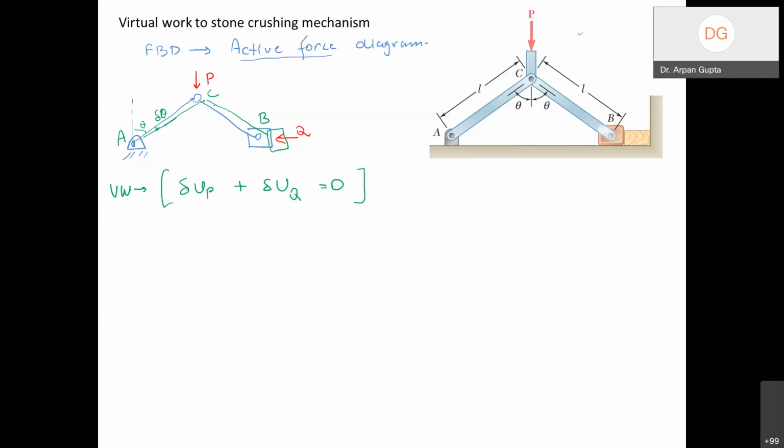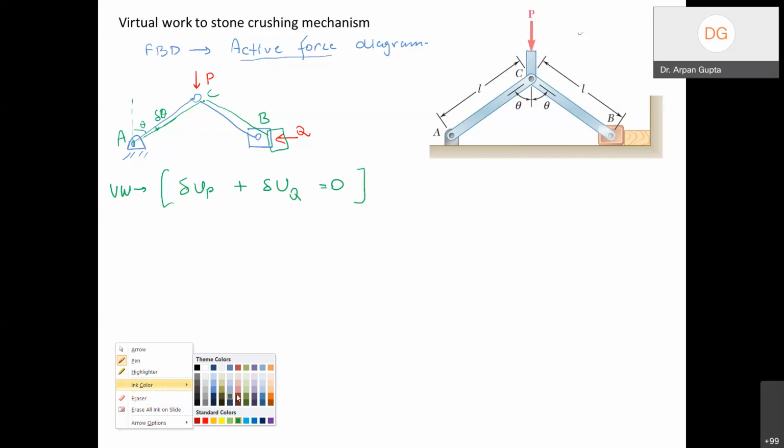Now we can say that the virtual work done by the force P in moving point C and the virtual work done by force Q, the net virtual work, is going to be 0. So that is the principle of virtual work in principle. And now how do we write this? How do I calculate this individual virtual work?